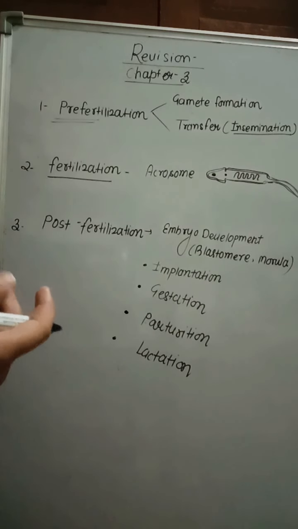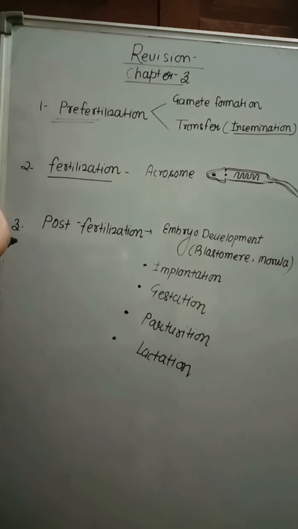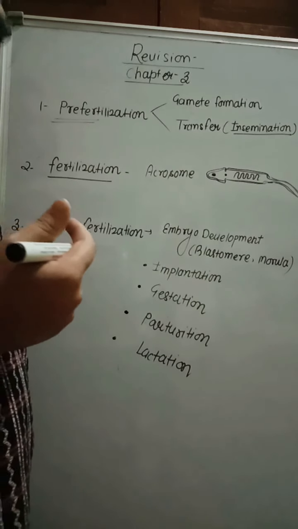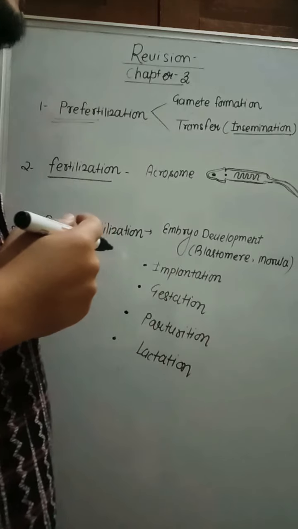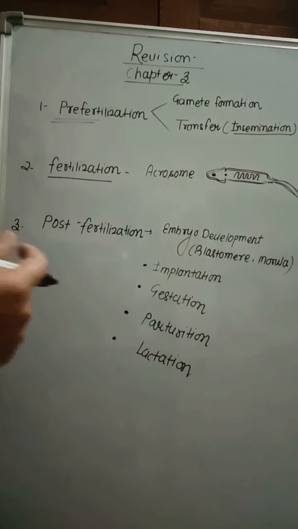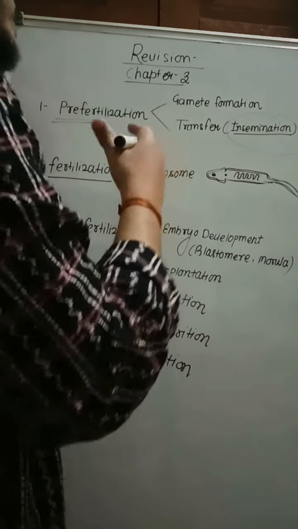Spermatogenesis takes place in the seminiferous tubules of the testes, and oogenesis takes place in the ovary. In spermatogenesis, the hormones FSH and LH play an important role. Transfer of the gamete: after the formation, the gametes are transferred through insemination. What is insemination? The process of release of semen into the female genital tract is called insemination. After the insemination,